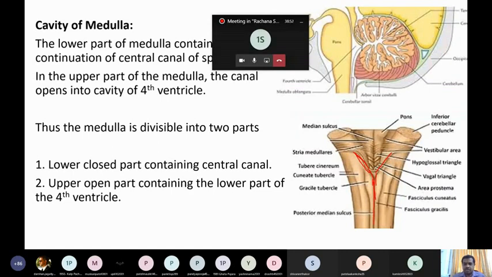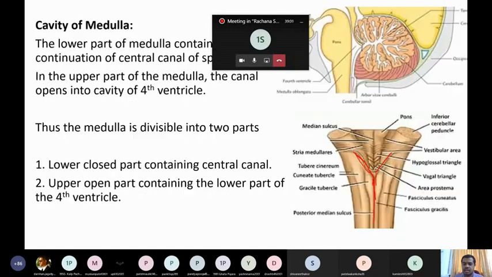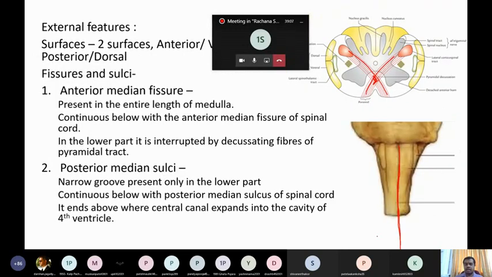Clear? So the posterior median sulcus is a narrow groove present only in the lower part. It continues below with the posterior median sulcus of the spinal cord. It ends above where the central canal opens into the cavity of the fourth ventricle. That we saw.